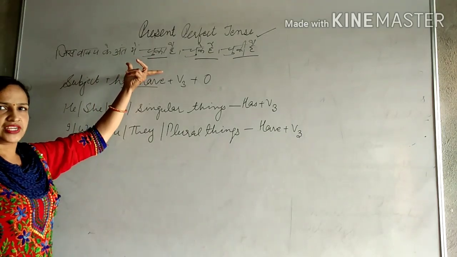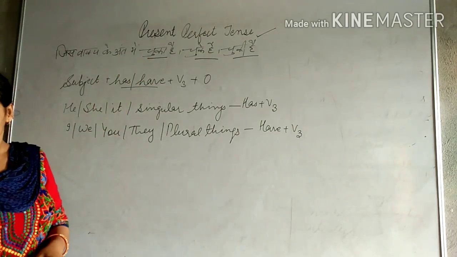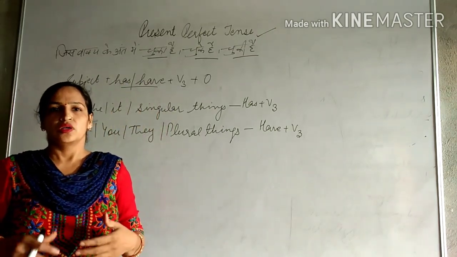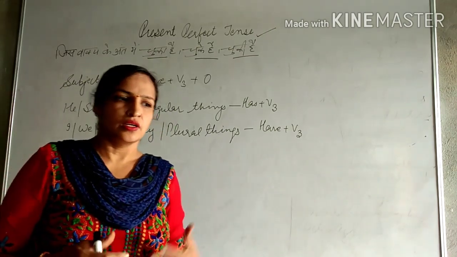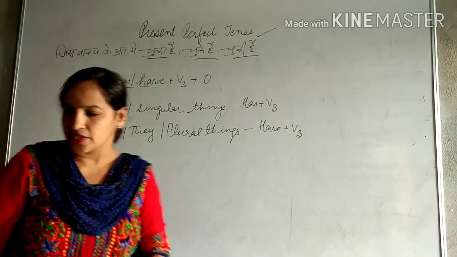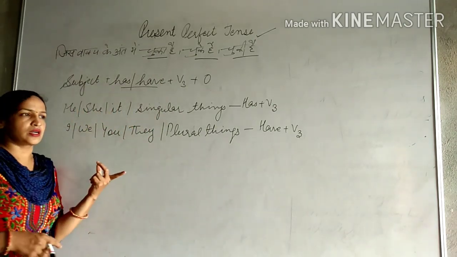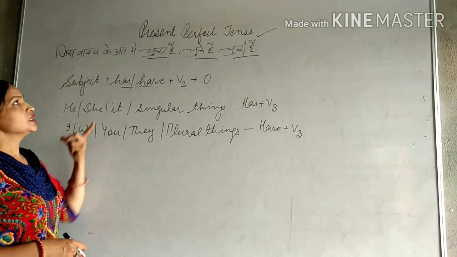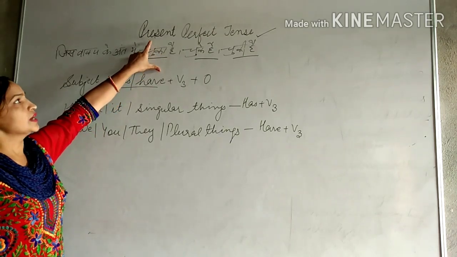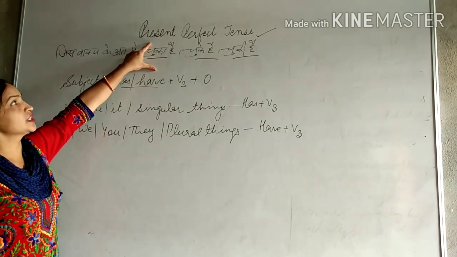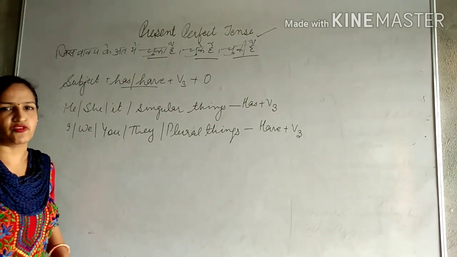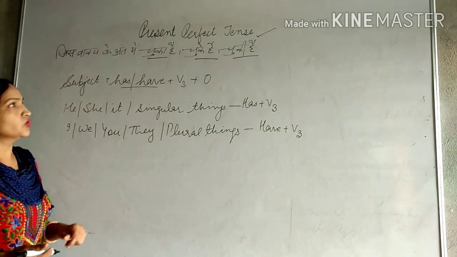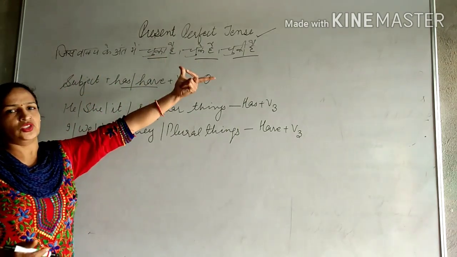So, in the present perfect tense, it means an action that has been completed now in the present. एक ऐसा काम जो अभी अभी प्रेजेंट में कंप्लीट हुआ है, that action refers in the sentence to the present perfect tense. In Hindi we know चुका है, चुके हैं, चुकी है.